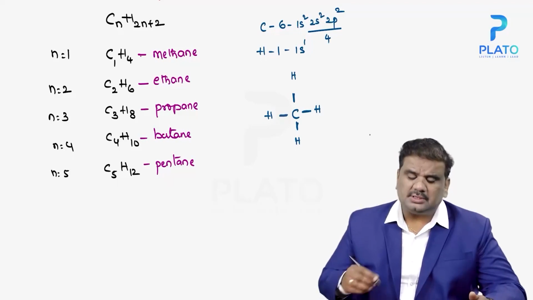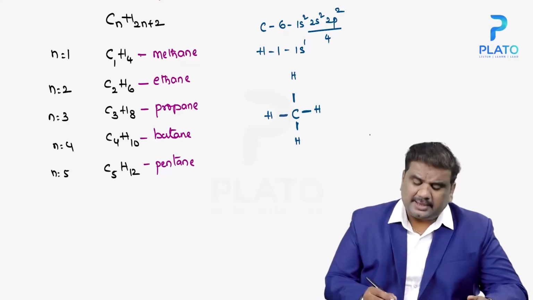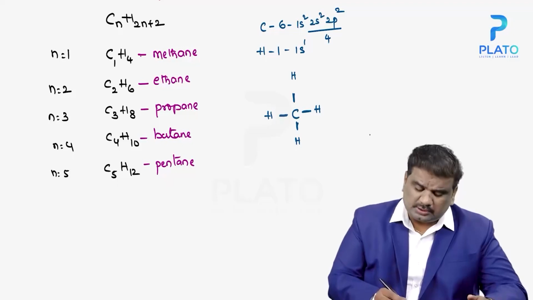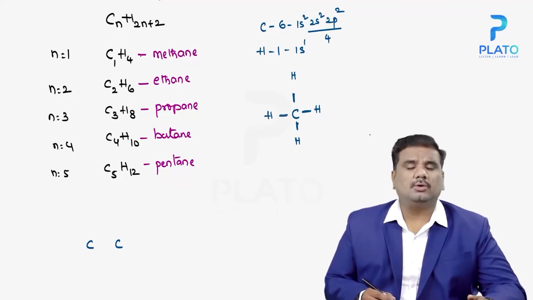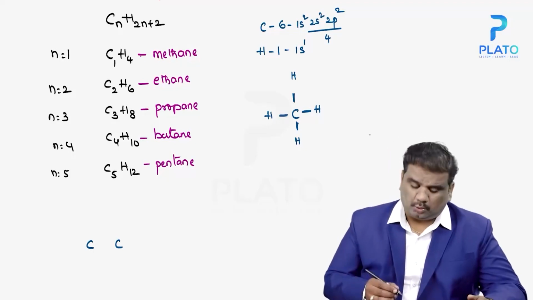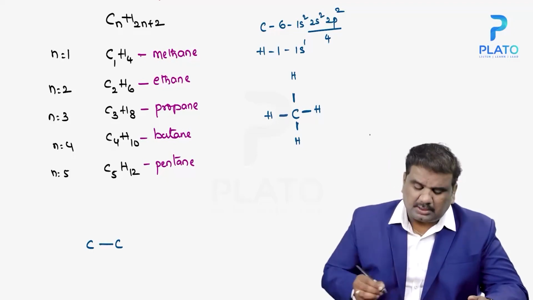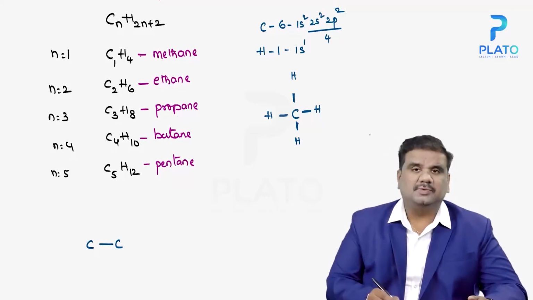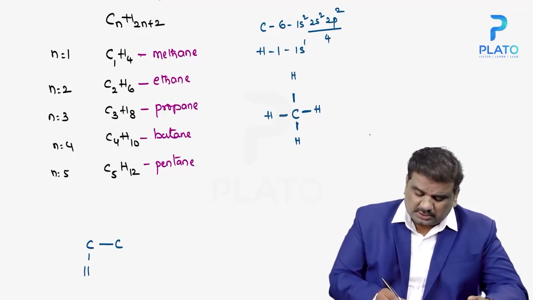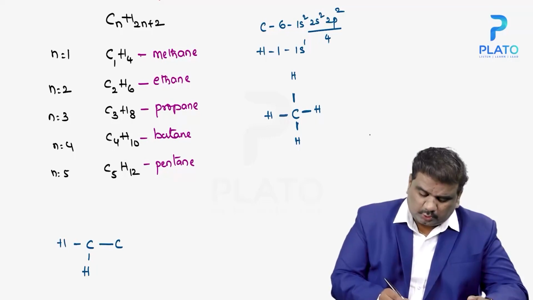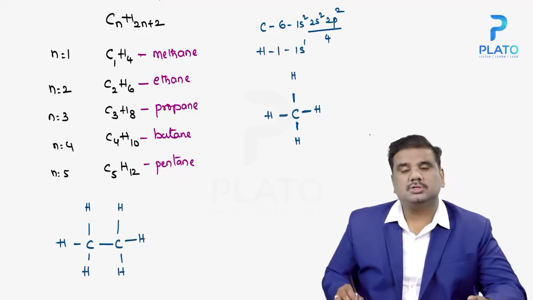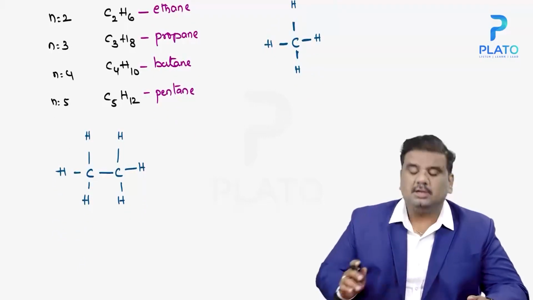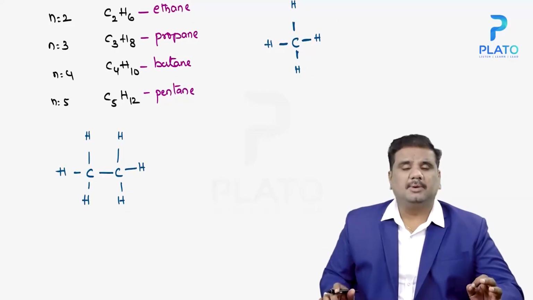If you take the second one, ethane, how many carbons do we have? 2 carbons are present. And these 2 carbons are bonded to how many hydrogens? 6 hydrogens. A bond exists between the 2 carbons. So this is the 1st hydrogen, 2nd hydrogen, 3rd hydrogen, then the 4th, 5th, and 6th hydrogen. This is the structure of ethane. So you don't have any double bond here.